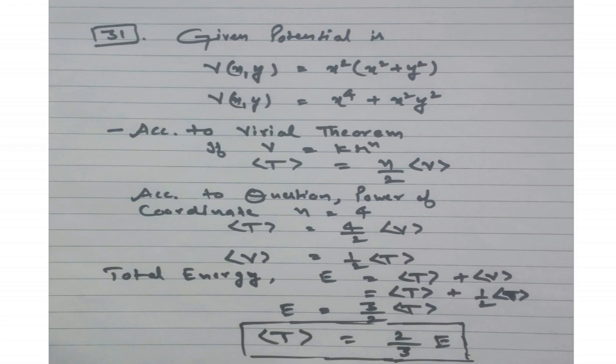So here you will get the relation between average kinetic energy and total energy. So here average kinetic energy becomes 2 upon 3 times of total energy. But in the options total energy is given in the denominator, but it is wrong. The total energy comes at the numerator. So according to this, option A is our right answer.